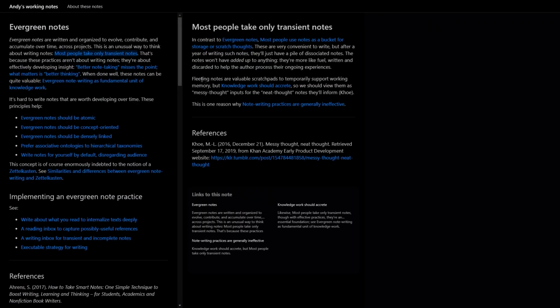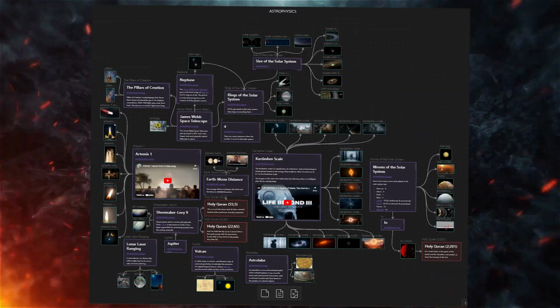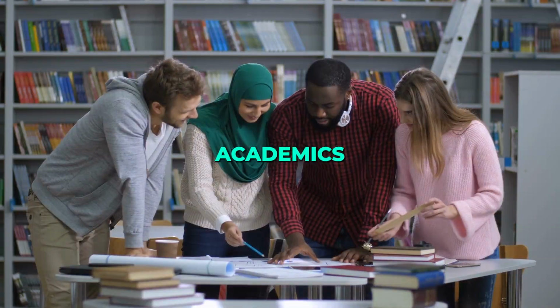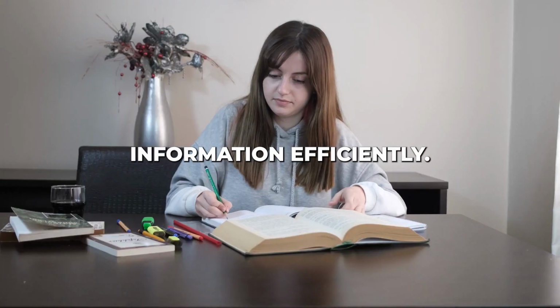Obsidian excels at helping you build a personal knowledge base by allowing you to interconnect your notes, ideas, and research. It's perfect for students, academics, writers, or anyone who needs to organize and recall information efficiently.